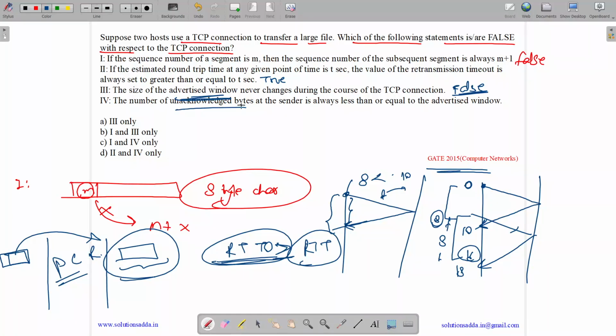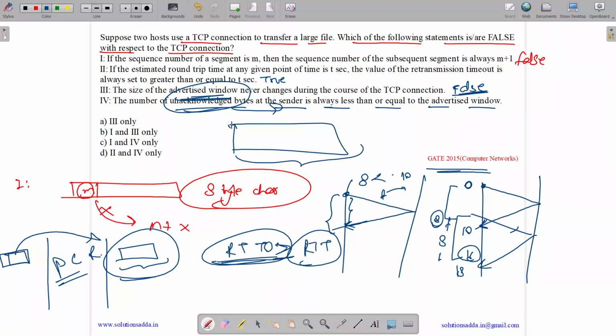The number of unacknowledged bytes at the sender is always less than or equal to the advertised window. Yes, unacknowledged bytes should always be less than or equal to the advertised window, because advertised window shows how many bytes are left unacknowledged and how many are sent. So they need to be accommodated in a frame. Thus, unacknowledged bytes should always be less than or equal to advertised window.